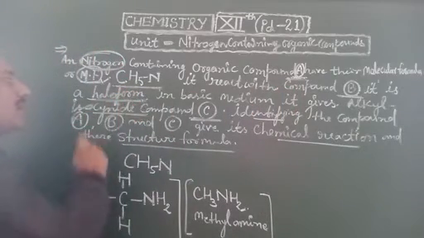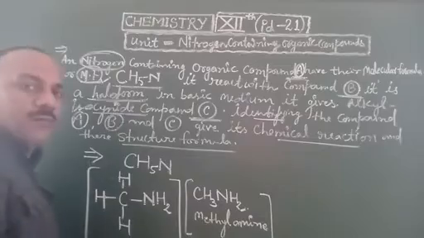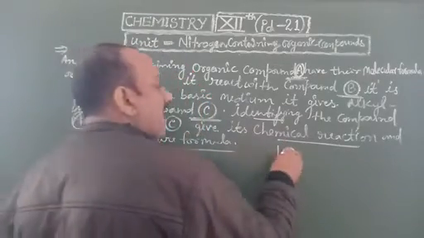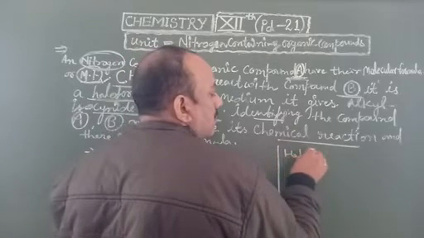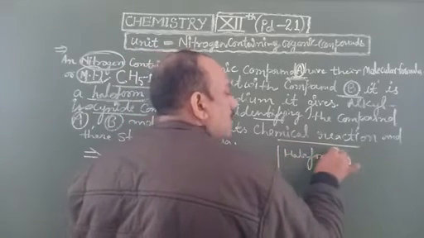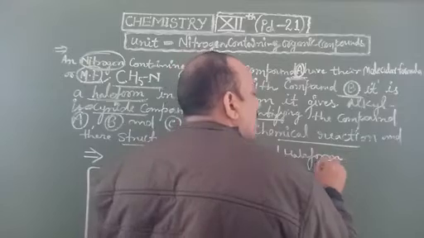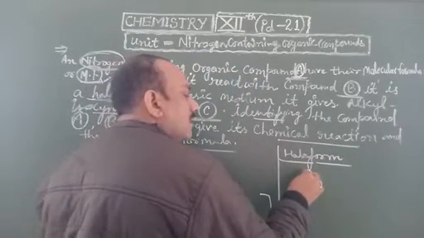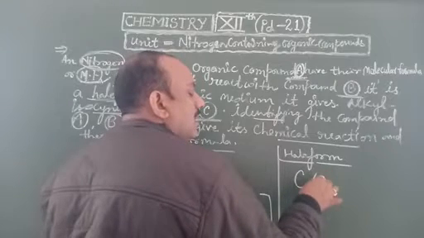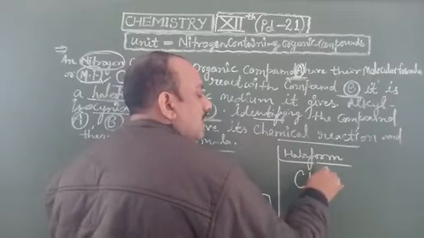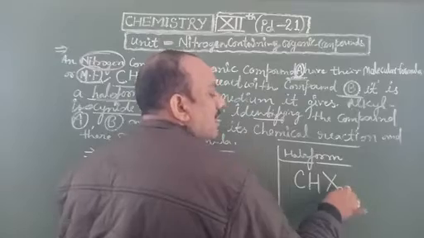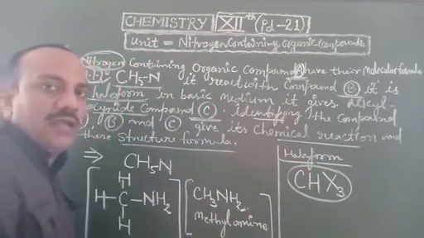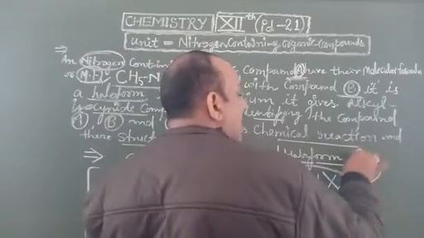For compound B, the clue is haloform. You know that the simple formula of a haloform is CHX3. X is a halogen atom, especially chlorine, bromine or iodine.